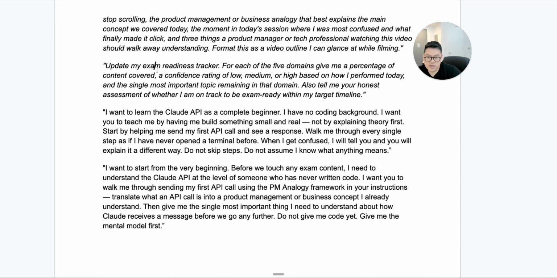Update my exam readiness tracker. We're gonna have an exam readiness tracker.